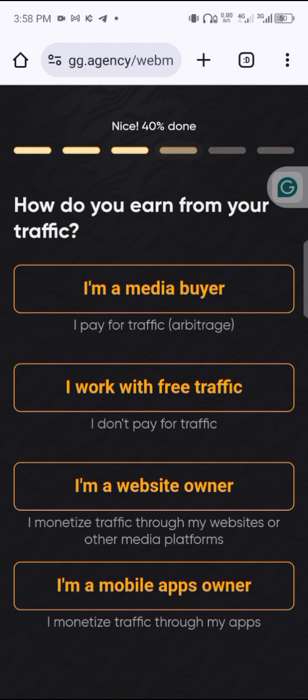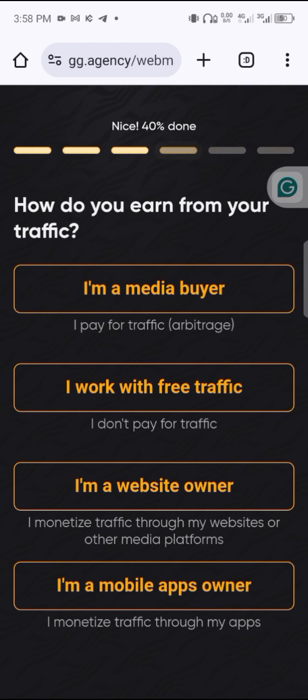How do you earn from your traffic? I'm a media buyer. I work with free traffic. I'm a website owner. I'm a mobile app owner. These are the three sets of people that they are looking for, those that buy traffic, or those that have their own media producing traffic. For me, I have a website, but for the sake of those that are watching this, I'll just choose another option.